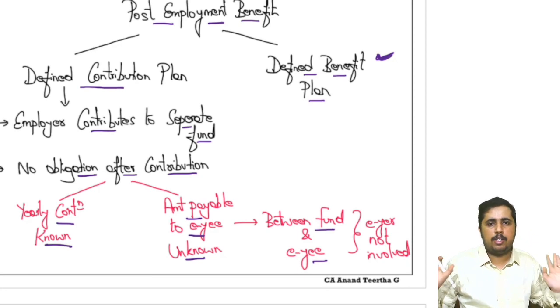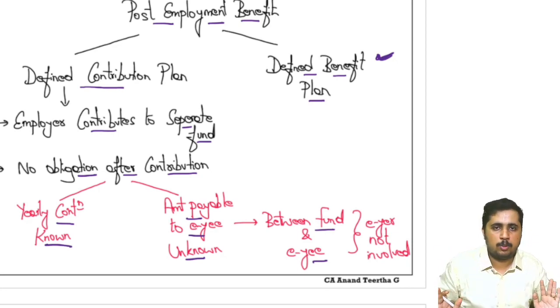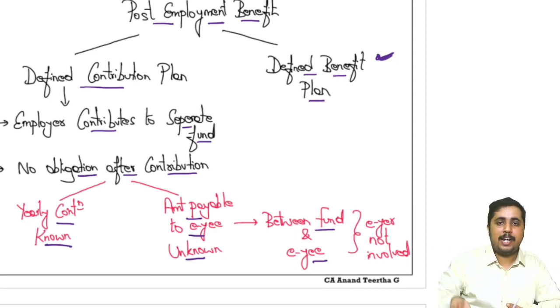I am not entering that particular part. Example, if we maintain statutory provident fund, once they retire, a lump sum amount will be given. The fund is maintained with the government. My job is only to contribute this to the statutory PF. After that, the PF authorities will take care of it, not us. So that is supposed to happen in defined contribution plan.